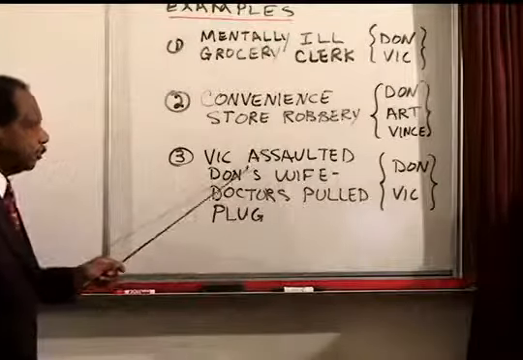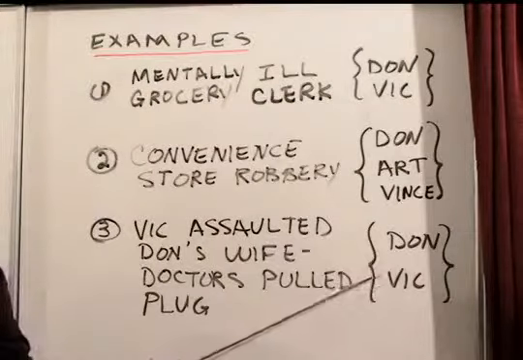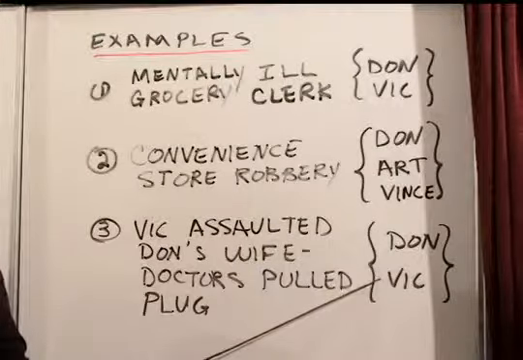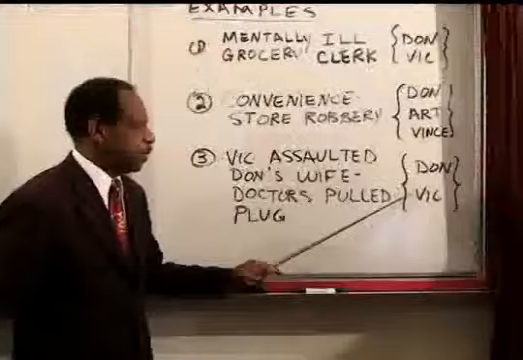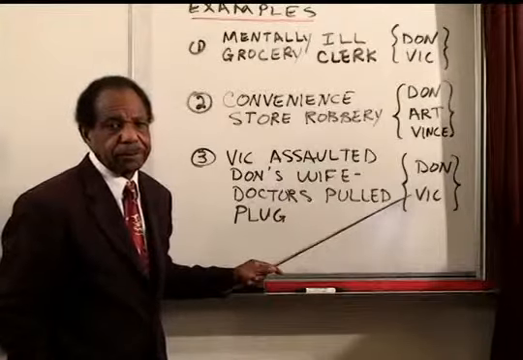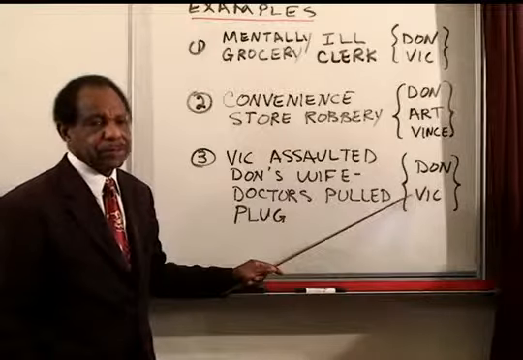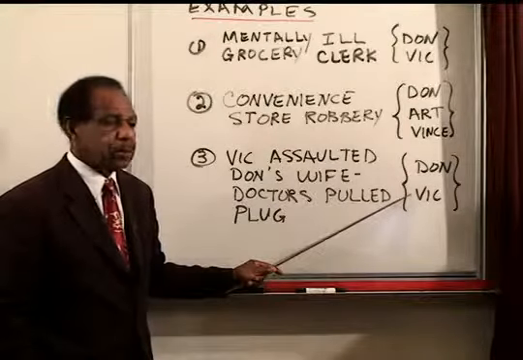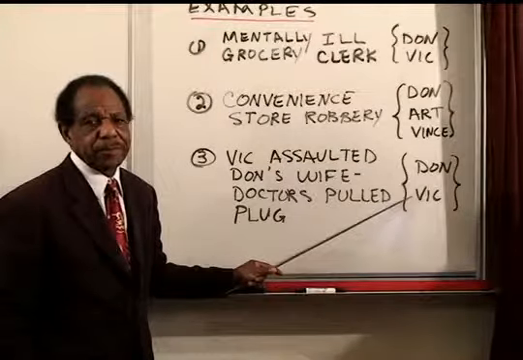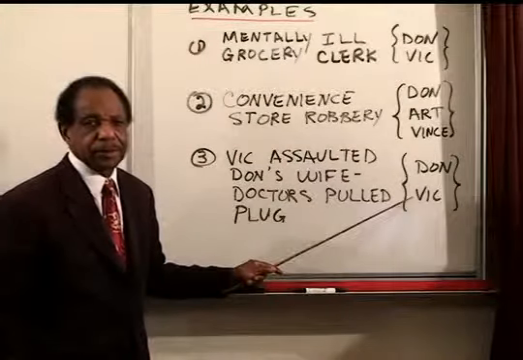In our third example, Don came home one day and found Vic assaulting his wife. He pursued Vic. Vic got away. He has been looking for Vic for 3 months. Finally he found out where Vic was. He took a gun with him to where Vic was, and Don and Vic got into a heated argument. Don then shot Vic in the head.